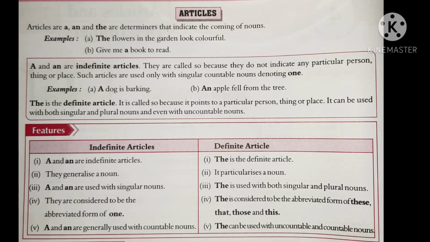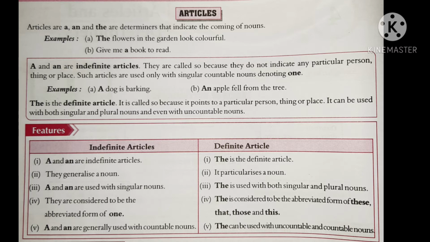And the next article is an. We use it before nouns beginning with vowel sounds. So this is a specialty: it will begin either with a vowel letter or a vowel sound. For example, give me an apple. Give me an egg. See, apple has A and egg has E. Both these are vowel sounds, so we can use the article an.